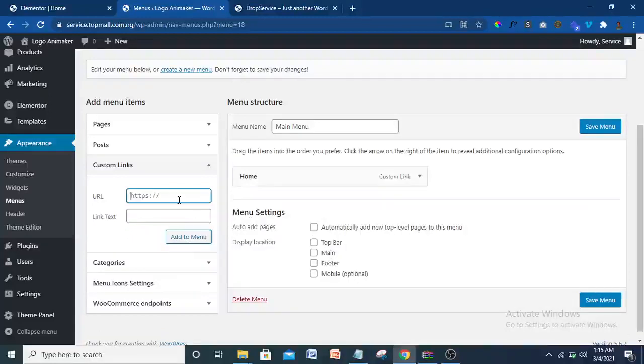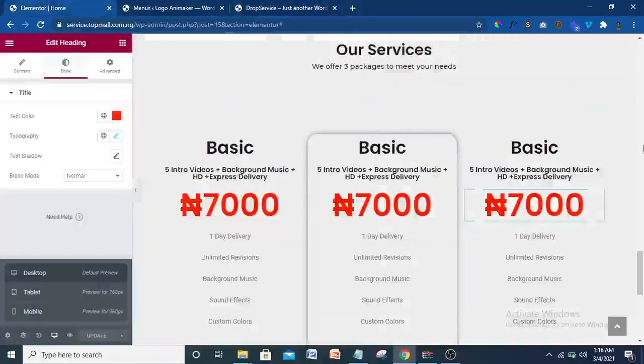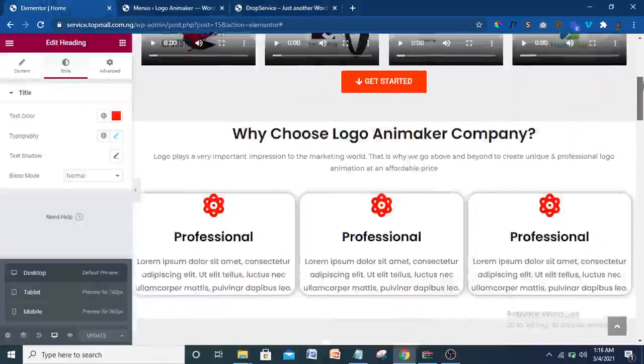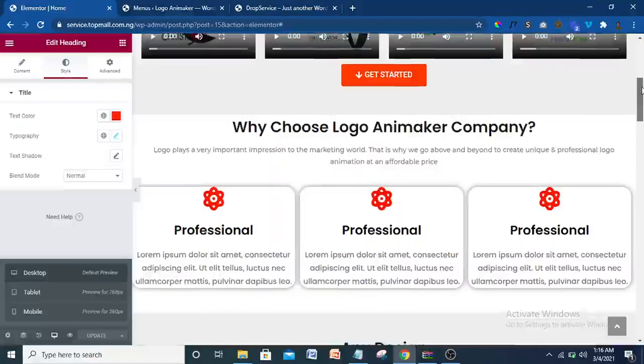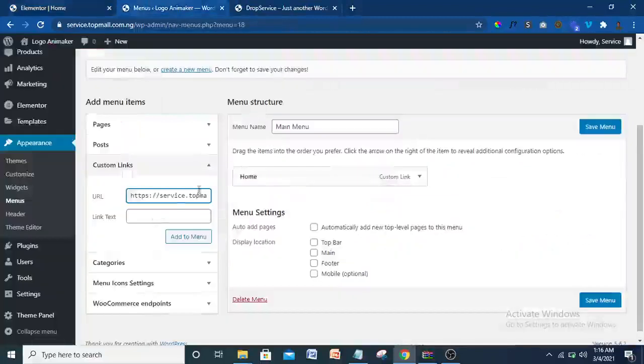So the next one is, I think, Control V. After home, the next one we have here is, let me see, we have Why Us, right? Why Us. So you just come back to the menu here, and let me come over here, hash why hyphen us. So here I'm just going to call it Why Us, add that to menu.